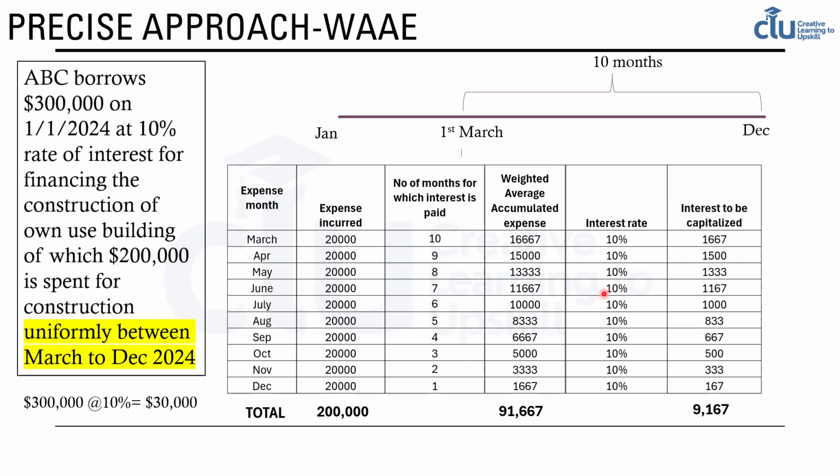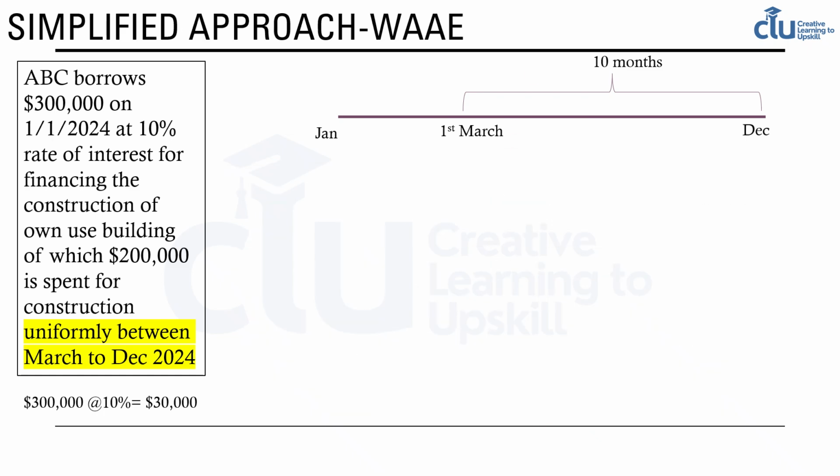Now this method requires a lot of calculations. So if we want to avoid this, we can have a more simplified approach. So in the simplified approach, what we assume is the expense of 200,000 that is uniformly spent between 1st of March and December. We assume that that is incurred somewhere in between, that is between March and December. So we take the average. So there are 10 months, we take the average of that. So the assumption is that it was incurred somewhere around the 5th month after March.